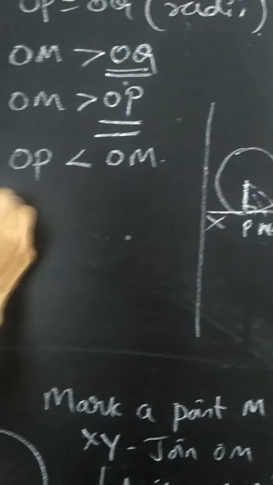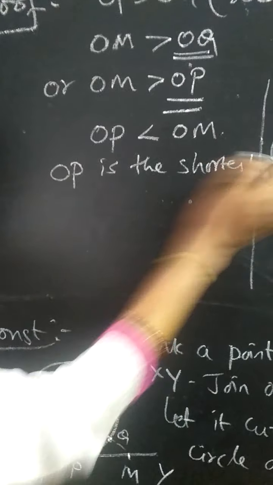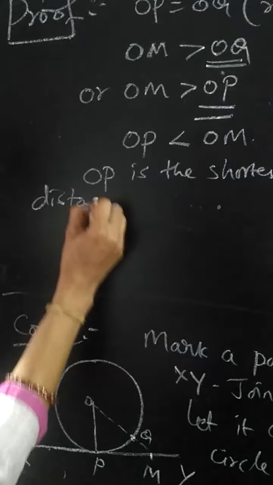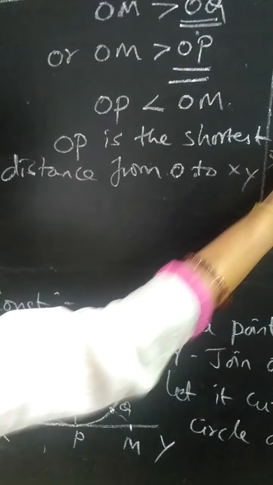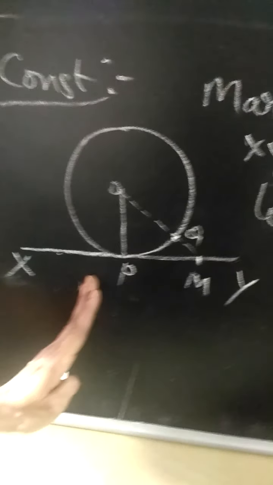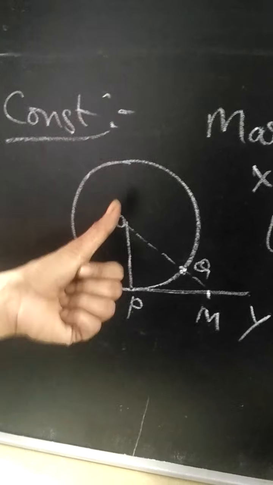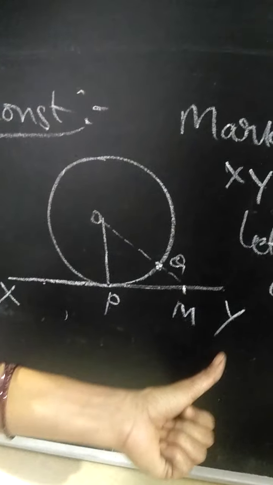Always OP is the shortest distance from O to XY. You can do it practically and see. You can take any number of points and check. You will find that OP will be the shortest from O to XY.